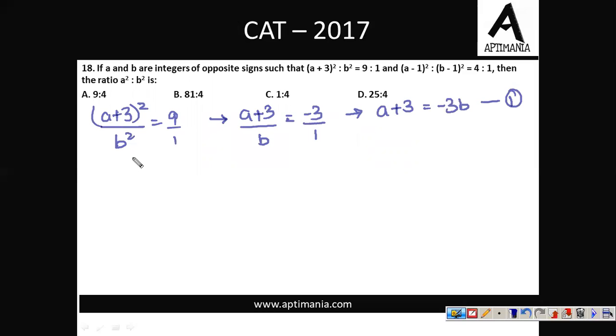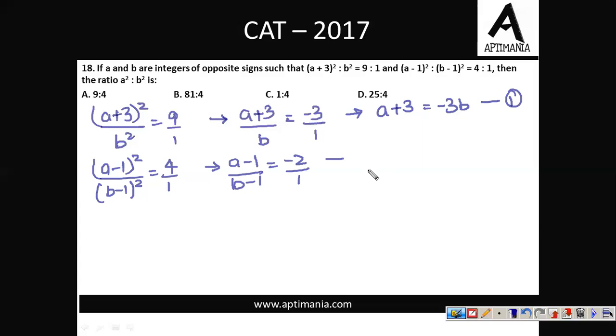Let's go ahead. A minus 1 whole square upon B minus 1 whole square equal to 4 upon 1. On solving, we'll have A minus 1 upon B minus 1 equals minus 2 upon 1, and cross multiplying, we'll have A minus 1 equal to minus 2B plus 2. It's equation 2. Subtracting the two equations, A will get cancelled out.